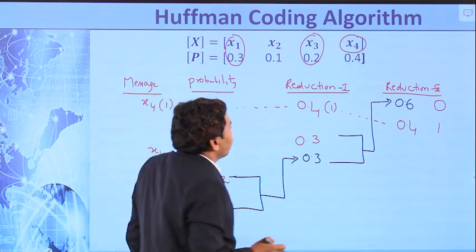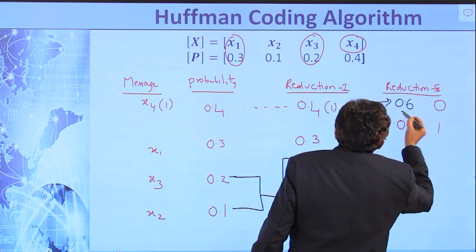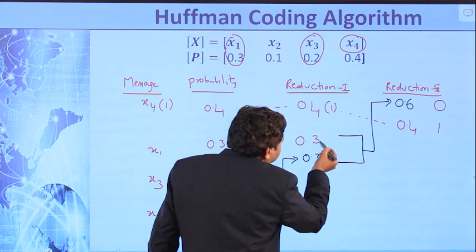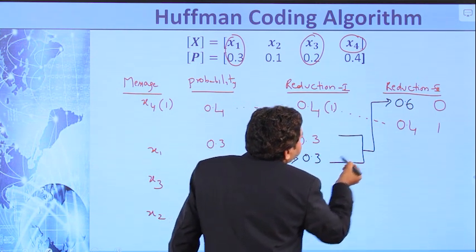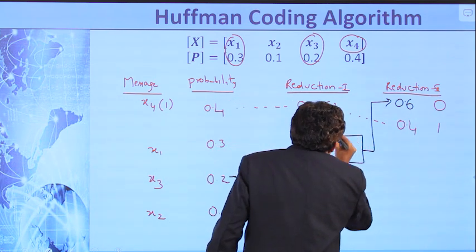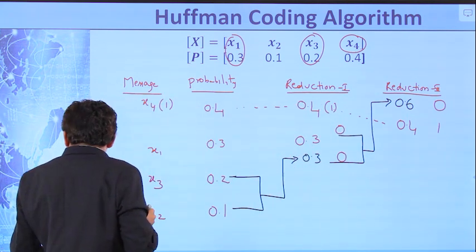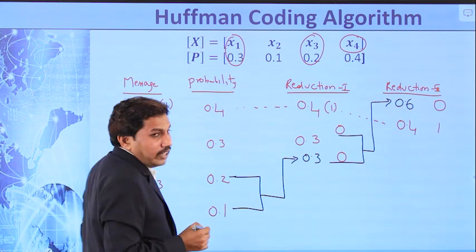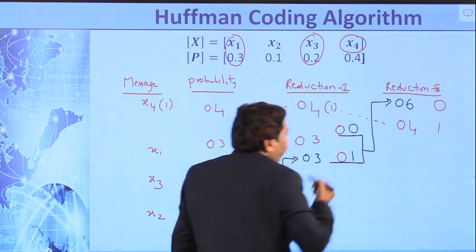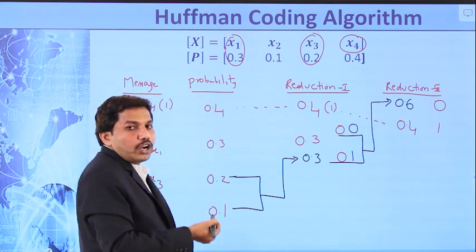Now see here, this 0.6 is obtained by adding these two probabilities, 0.3 and 0.3, which gives 0.6. That indicates this 0 is common for these two probabilities. Assign binary 0 to the upper one, 1 to the lower one.